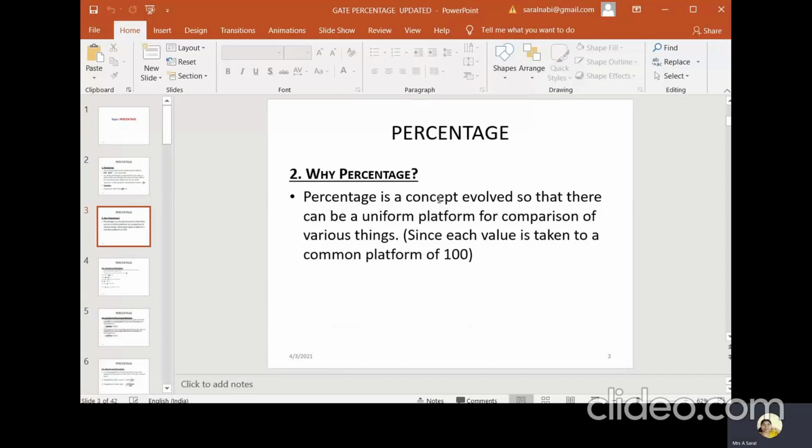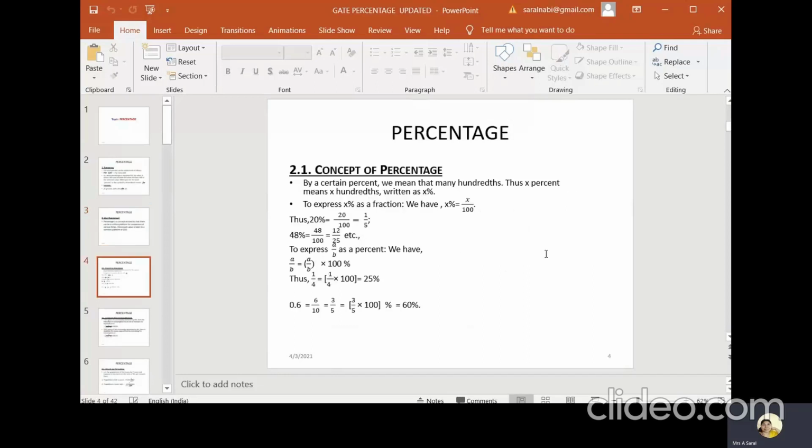Percentage is a concept which evolved so that there can be a uniform platform for comparison of various things. It is an unanimous code which we are using to mention everything. So what is the main concept of percentage? By a certain percentage we mean that many hundreds. So x percentage is equal to x by 100.